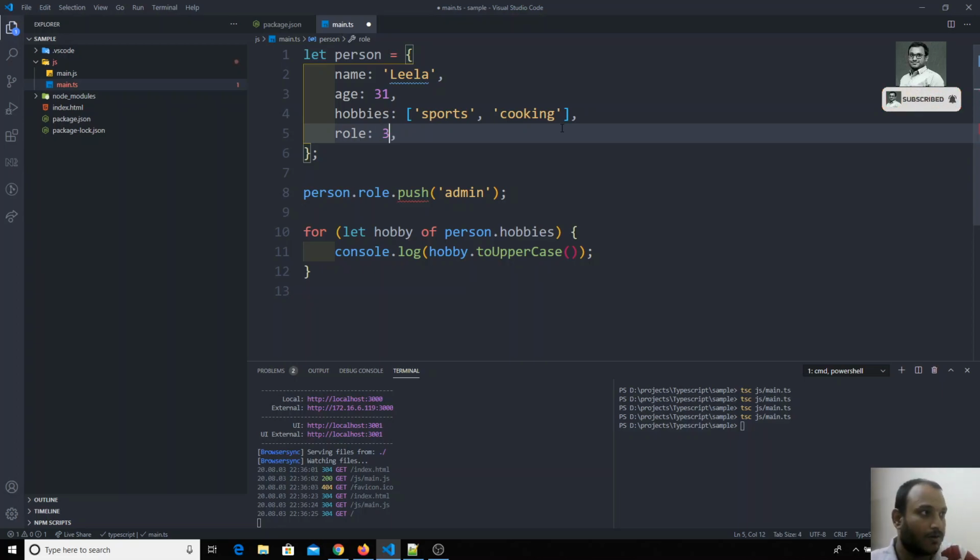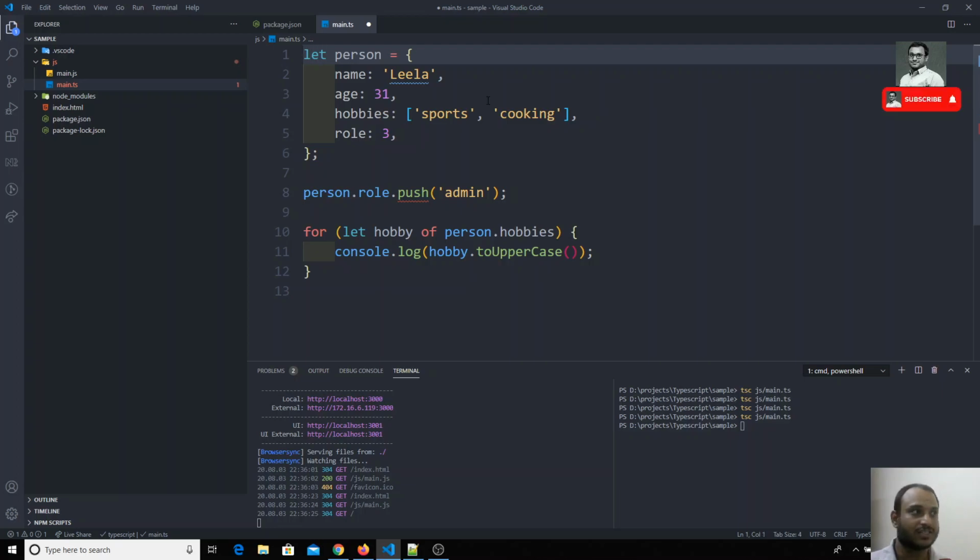We have roles, so keeping it like this, 1, 2 and 3, when we are going through the code, we need to remember what 1 is and what 2 is. It is very hard to remember that 1 is admin, 2 is other and 3 is guest. If you are working in a big team, trying to recollect these things will be very difficult. So for that reason, we can keep all those things in enums.